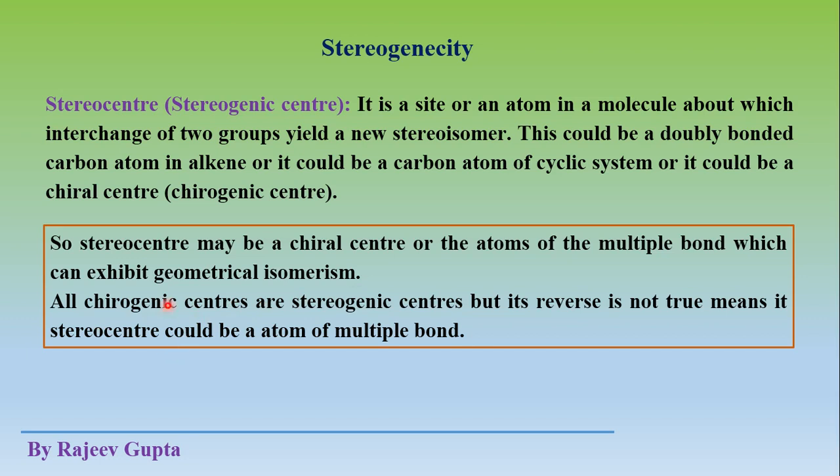We can use both terms for a tetrahedral carbon atom. But multiple bond containing atoms will be named only stereocenter. These will not be called chirogenic centers.